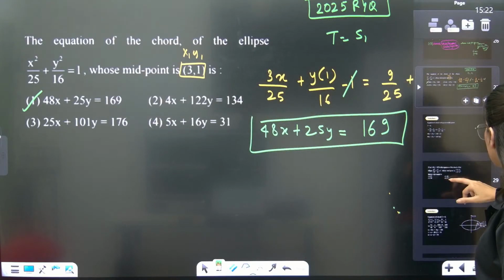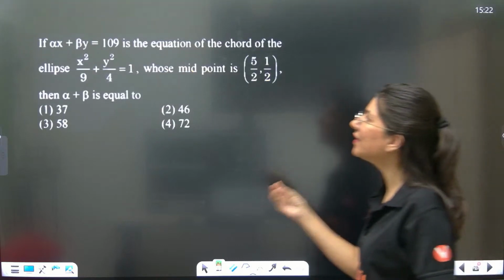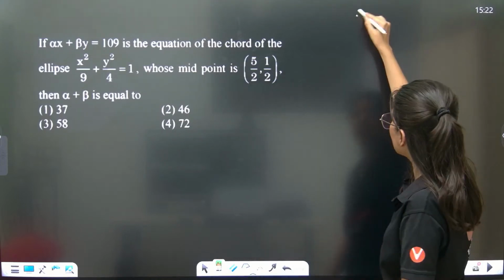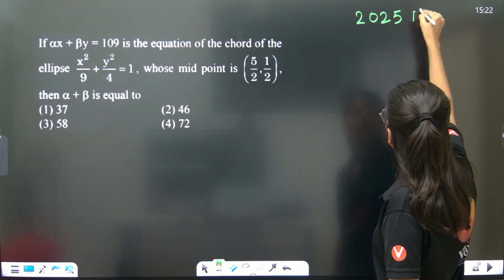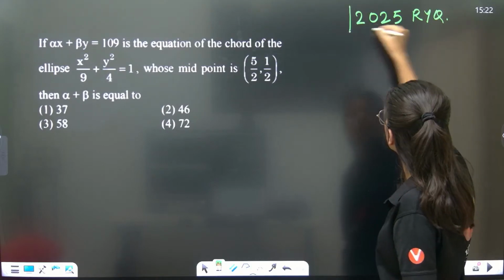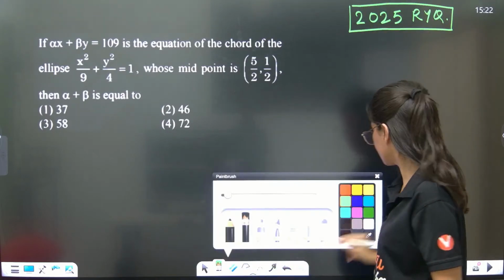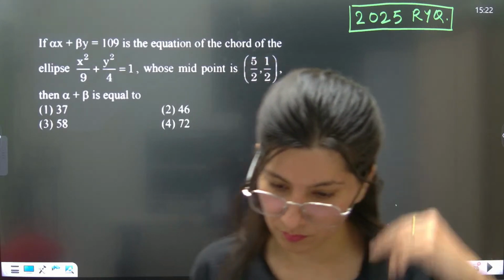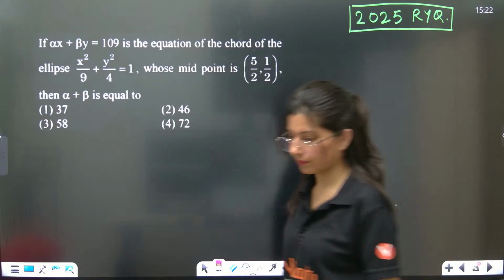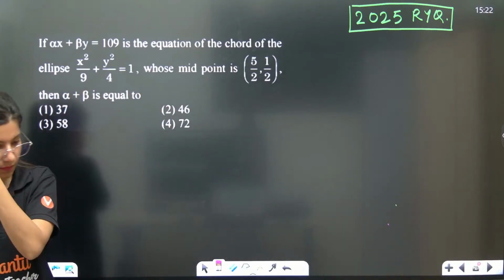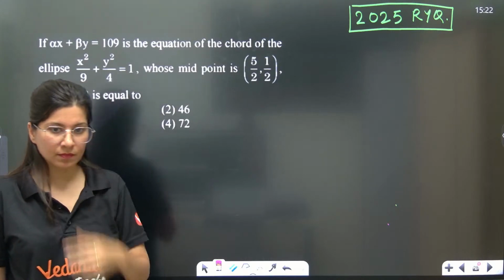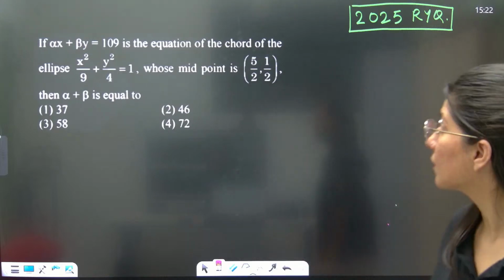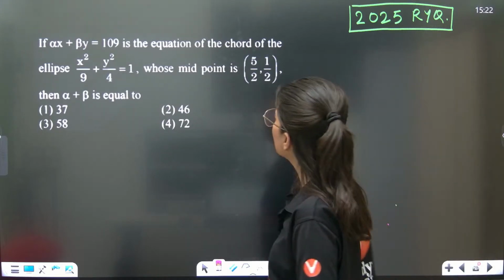Okie dokie. The next question on your screen, again the similar type of question. Now you are going to do it. This is again a 2025 PYQ. Alpha x plus beta y equals 109, equation of the chord.